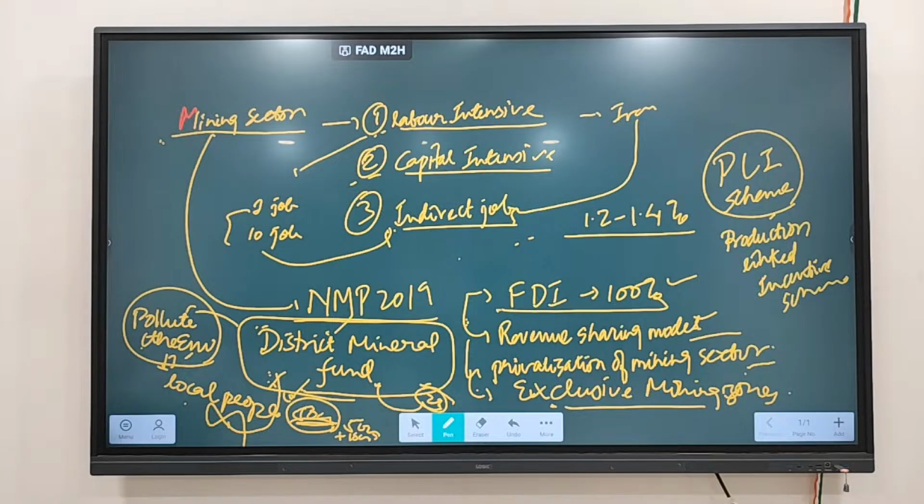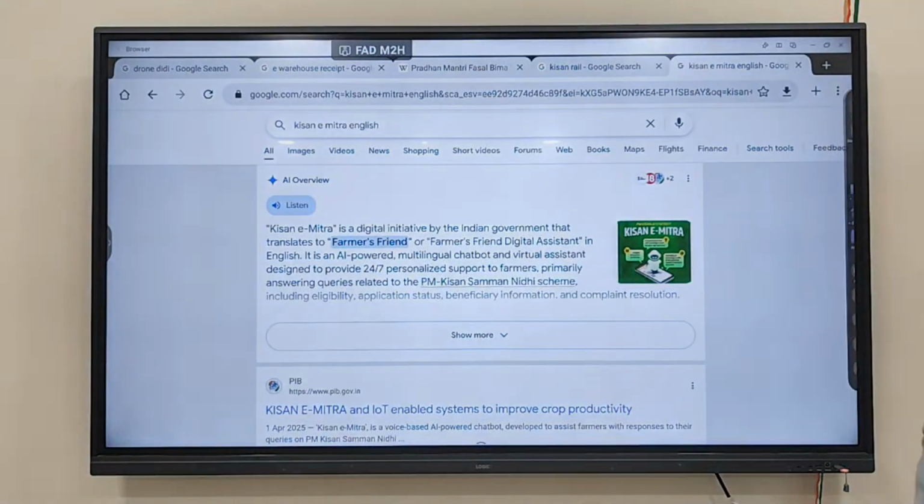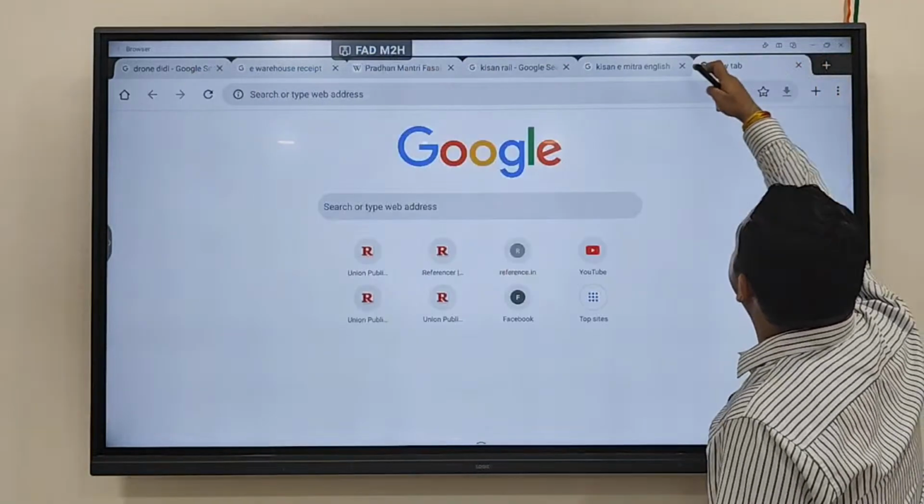What does production linked incentive mean? The more production happens, what will happen? The more incentive the government is going to give to the company. So the company will be inclined to produce more, because the more they produce, the more benefit they are going to get. So that is what we call production linked incentive schemes. So you'll find this scheme, PLI.